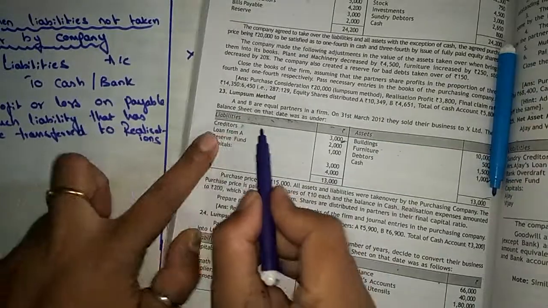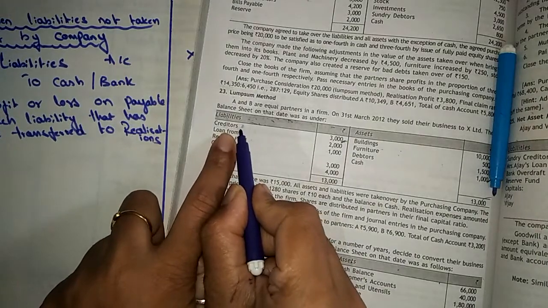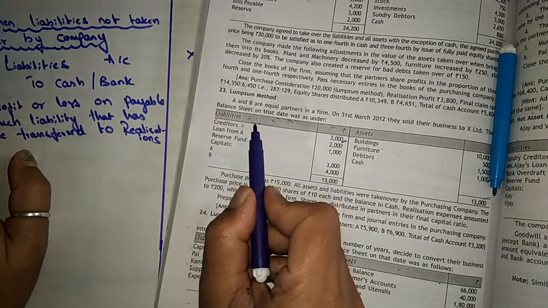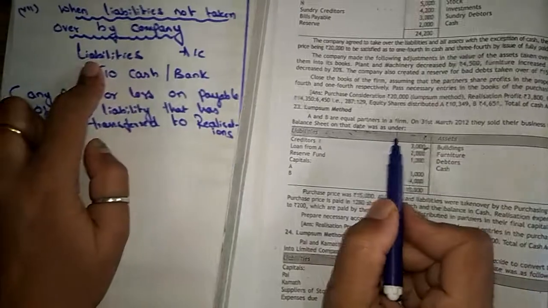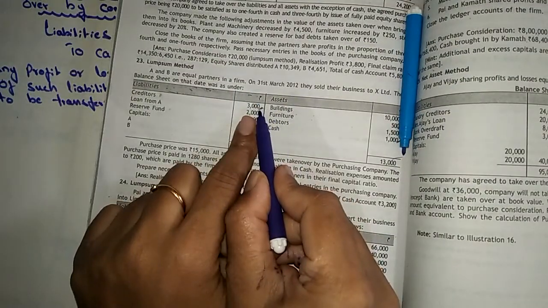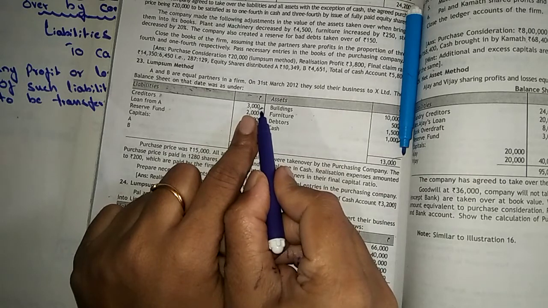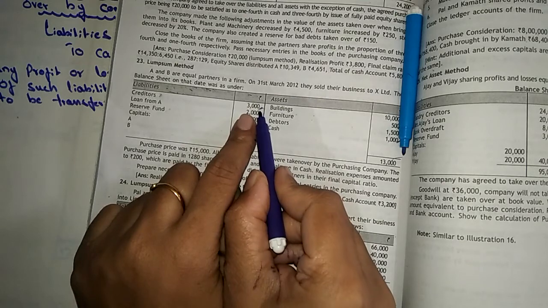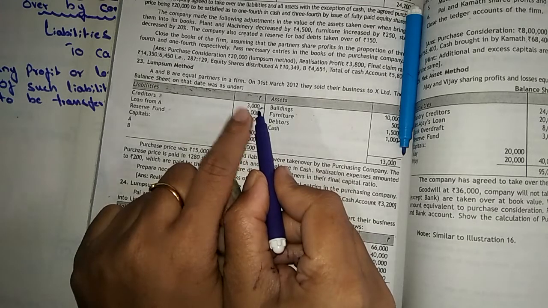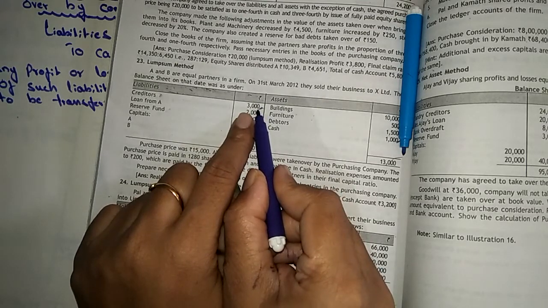This is not taken over by the company, and this liability is paid by the firm. Here the payable value is 3,000. Let's say the firm is paying only 2,000, after discount.